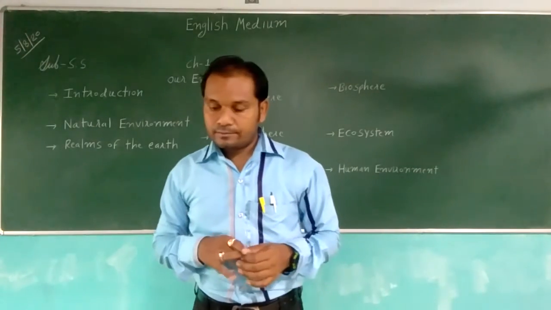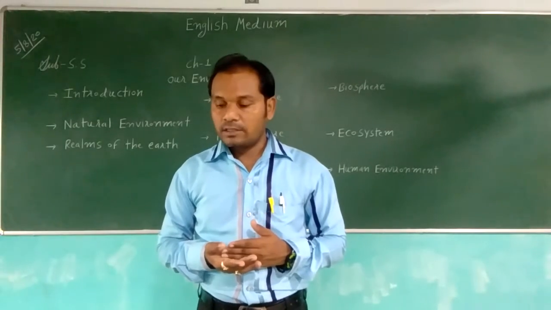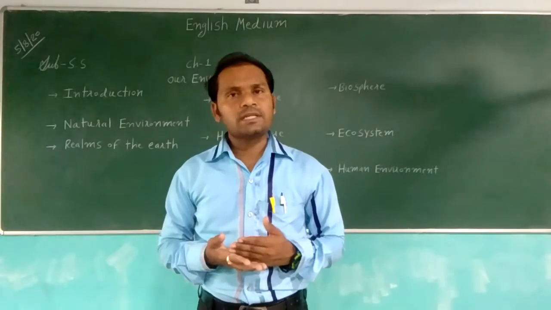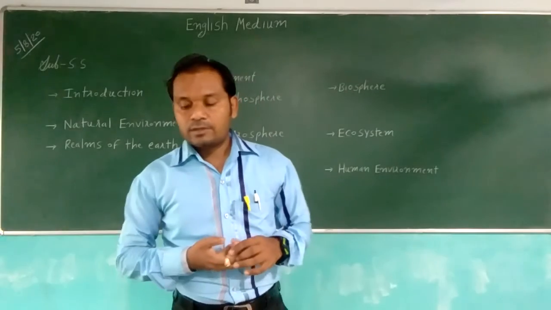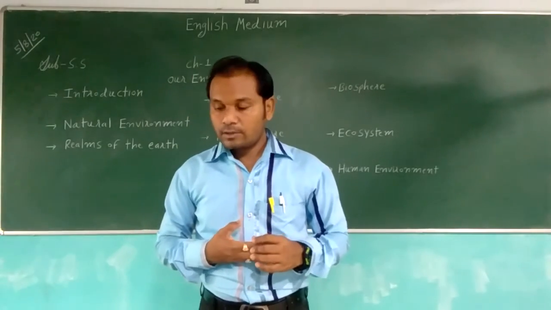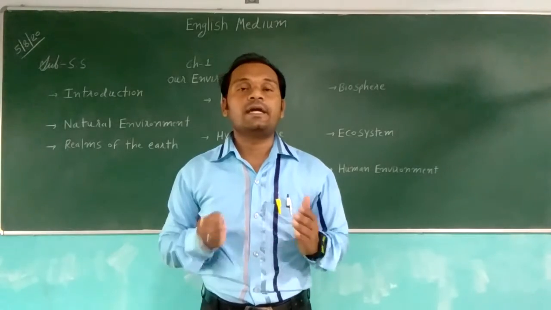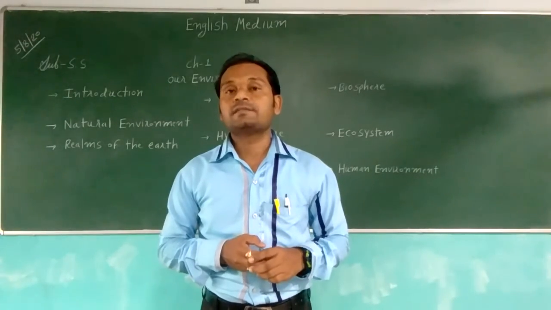They are gases like oxygen, carbon dioxide, and nitrogen. Ozone, methane, and many kinds of gases are present in air. Nitrogen is the most abundant gas in the atmosphere, at 78%.